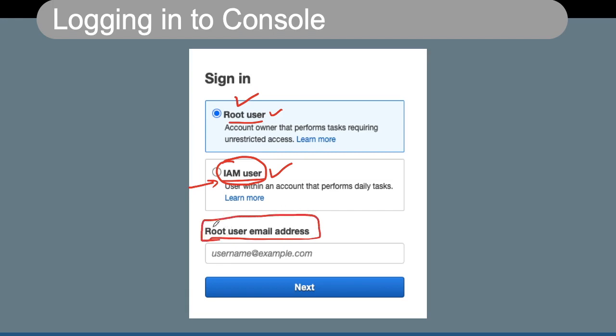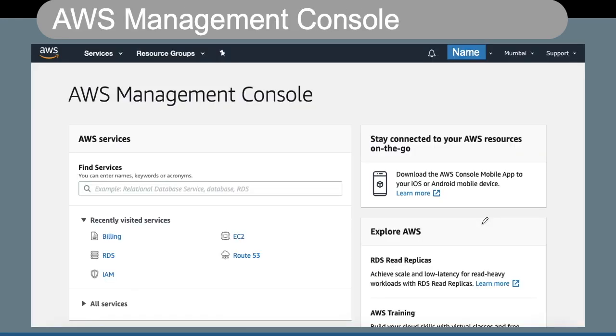Please don't forget to set up something called MFA. MFA is typically called multi-factor authentication, and you can do it by using some hardware devices or some virtual MFA devices. Now, once you log in, you see a window similar to this, and typically this window keeps on changing from time to time, so it may be slightly different when you log in.